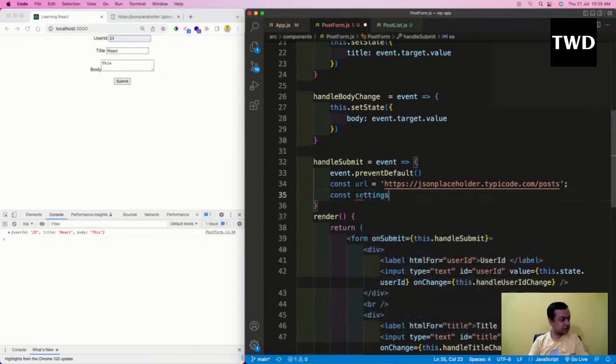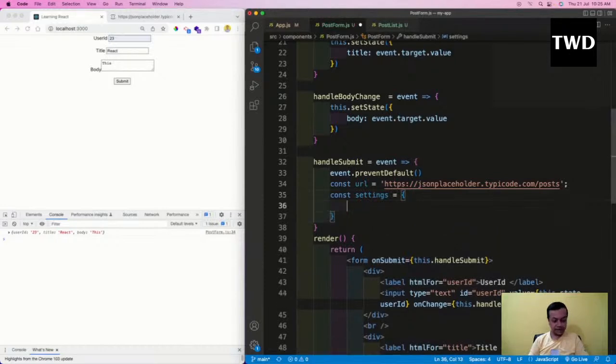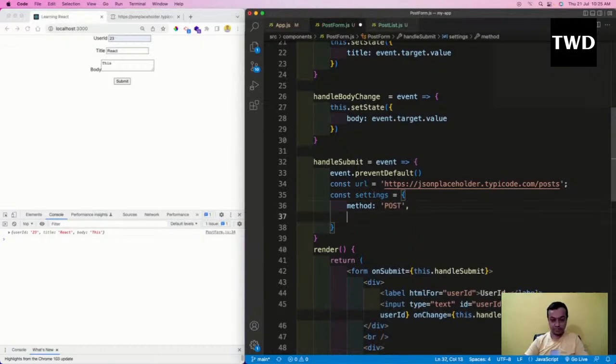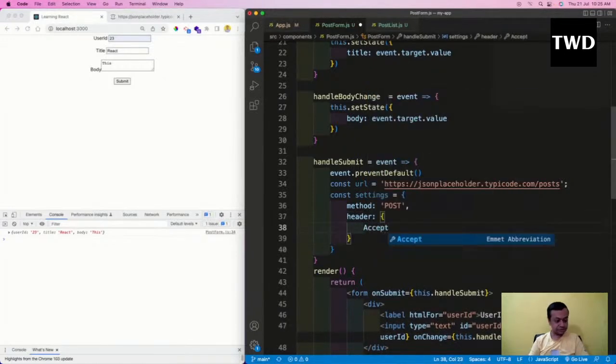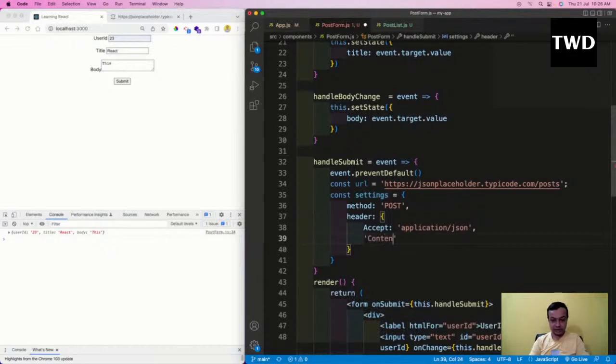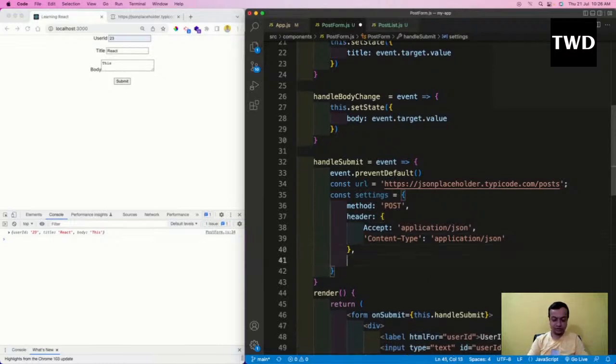Const settings equal to, then method is post, comma, headers, so we have to pass this header, and here accept is application JSON, comma, content type is the same thing, application JSON.